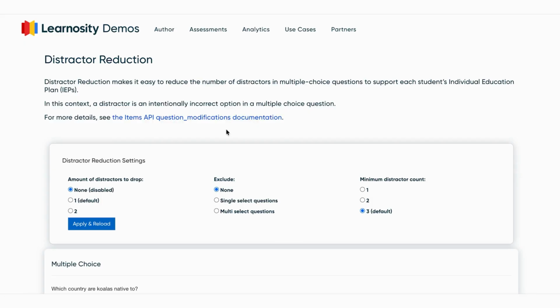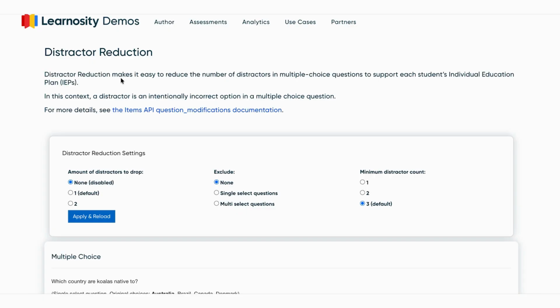Here we have a demo on hiding multiple choice question distractors. Now, normally, this is something that you would configure in Items API for the individual learner, but we've created a demo page to better showcase how this feature works. There are 3 parameters that you can configure: the amount of distractors to drop, the type of multiple choice question for this to be affected, whether it be single select or multi-select, and the minimum number of distractors a question must have in order to be affected.